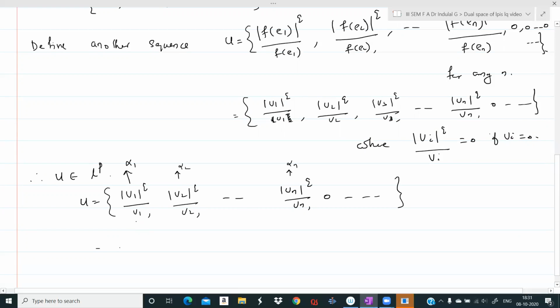So this can be written as alpha 1 e1 plus alpha 2 e2 plus etc. plus alpha n en. So that is a unique representation of this U in terms of the Schauder basis. So this is modulus of v1 raised to q by v1 e1 plus modulus of v2 raised to q by v2 e2 plus etc. plus modulus of vn raised to q by vn en, ബാക്കി എല്ലാം zeros.